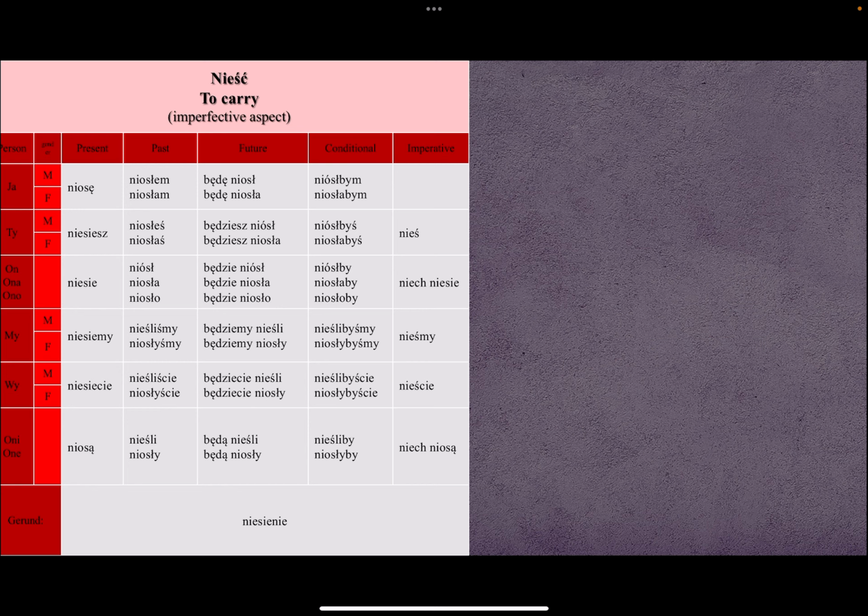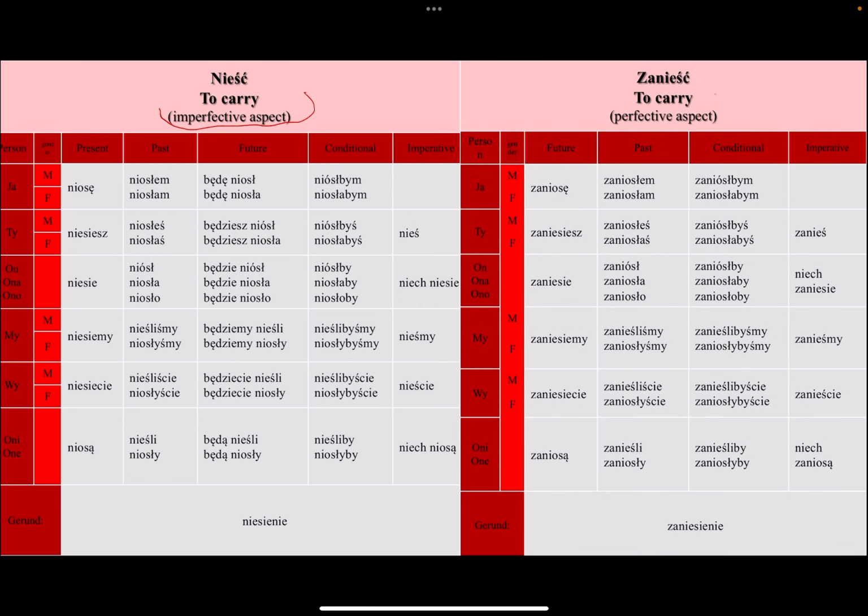Nieść, let's learn this verb before we carry on. Nieść is to carry something. As you probably know, if you watch other videos of mine, I've explained the difference between imperfective and perfective. There are usually two types of verbs in Polish, the imperfective and the perfective.